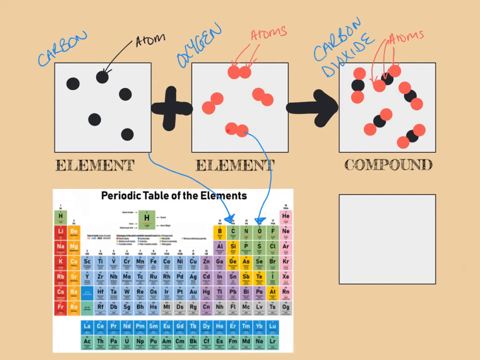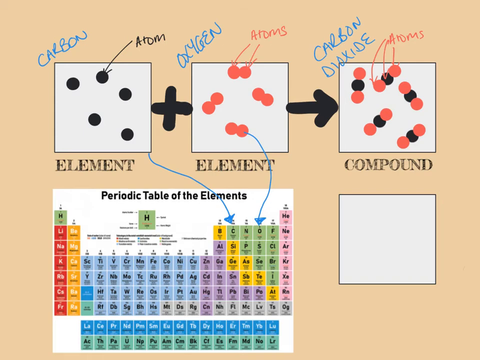This element comes in pairs, and that's fine. Carbon can come in all different numbers, so in this case I've just drawn it on its own. Some elements come in twos, some of them come in eights, so it doesn't really matter, but because they're all the same, it's an element. Here we've got what is formed if you react this element carbon with this element oxygen. The atoms pair up like this, and they form a compound called carbon dioxide.